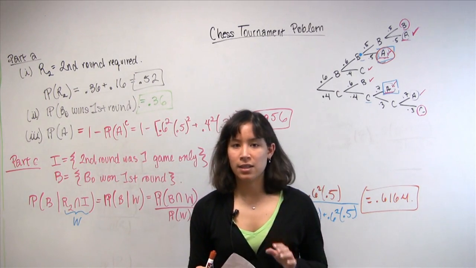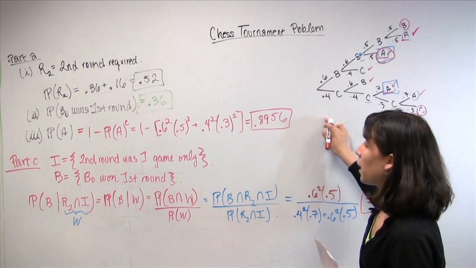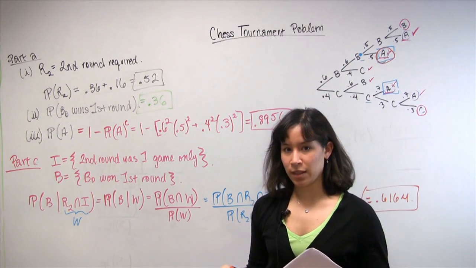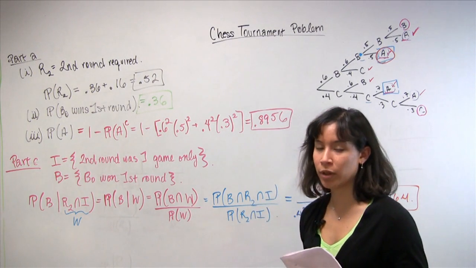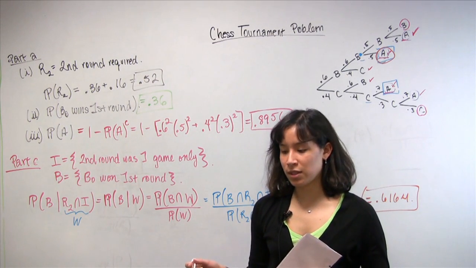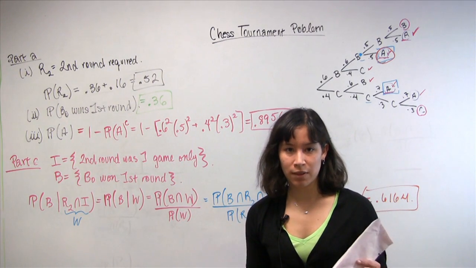And then another thing is that hopefully you noticed that by using a tree diagram, we made the problem much easier. We almost didn't even have to think about computing probabilities anymore. We reduced the problem to just saying, okay, what are the outcomes that comprise our event of interest?